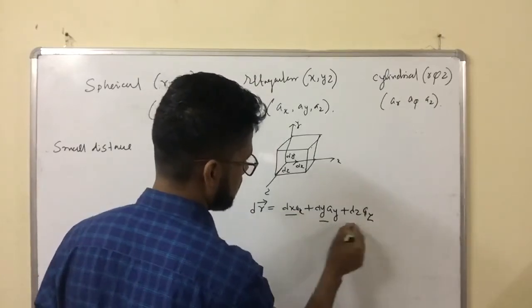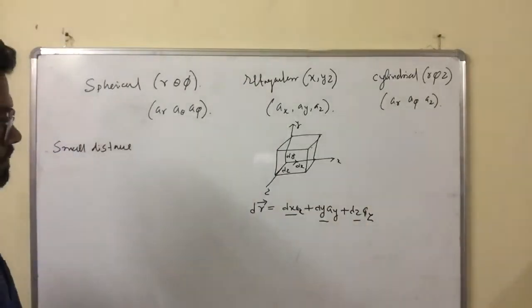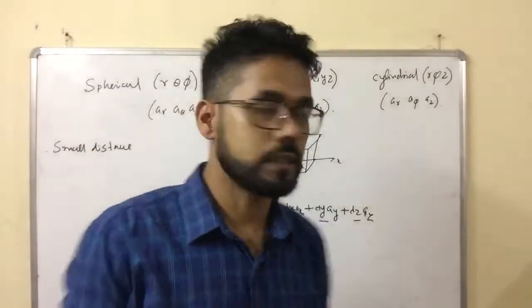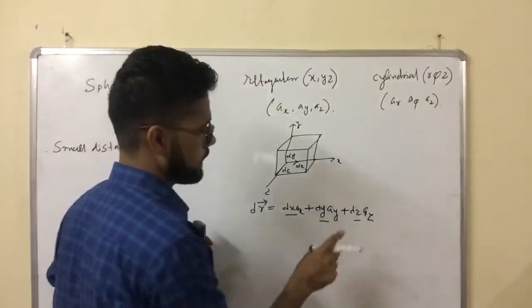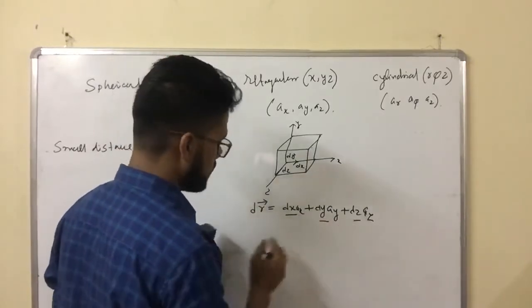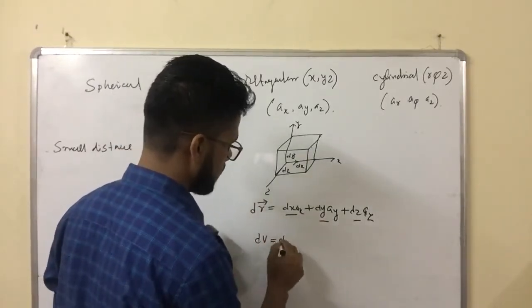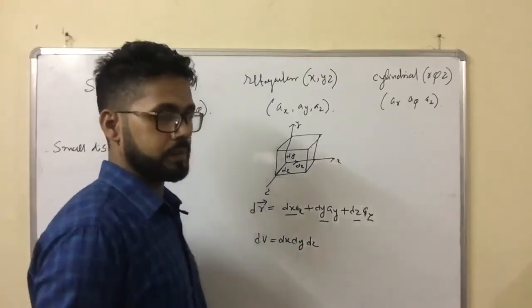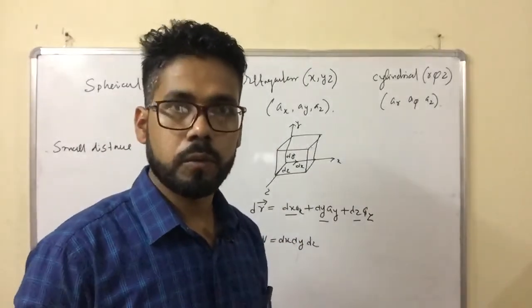So these are the components. This is the small elemental distance in the rectangular coordinate system: dx, dy, dz and unit vectors ax, ay, az. So dv equals how much? dx dy dz. Volume is a scalar quantity, the product of all three dimensions.